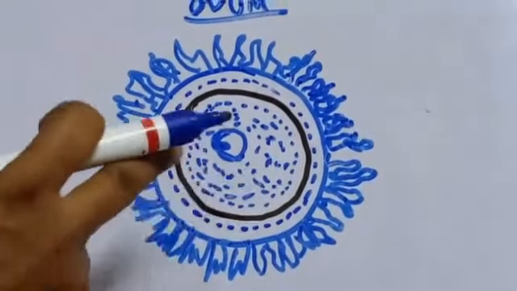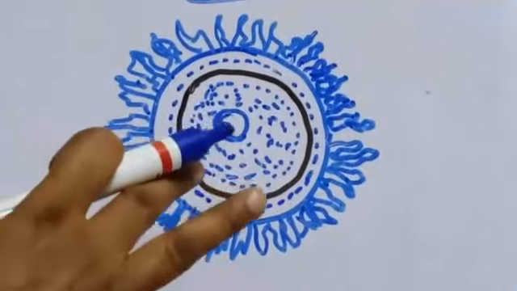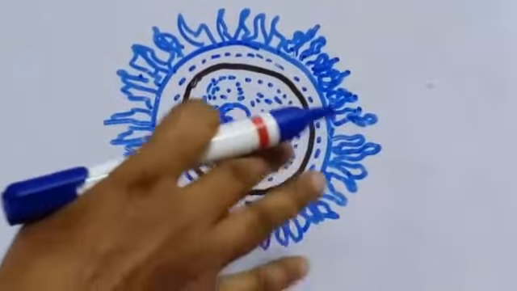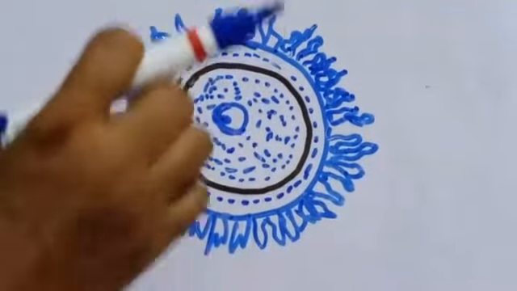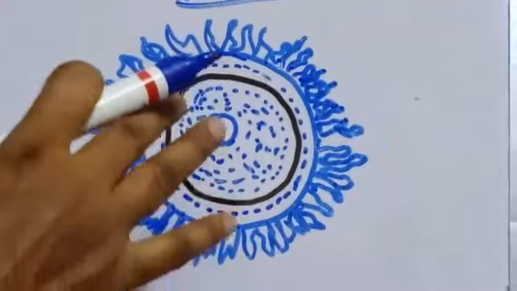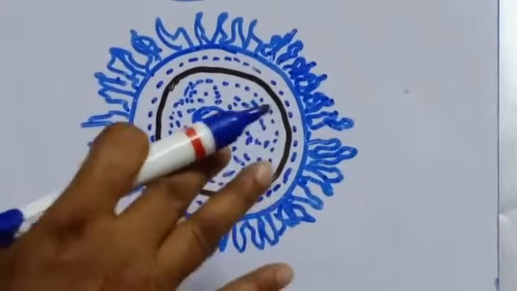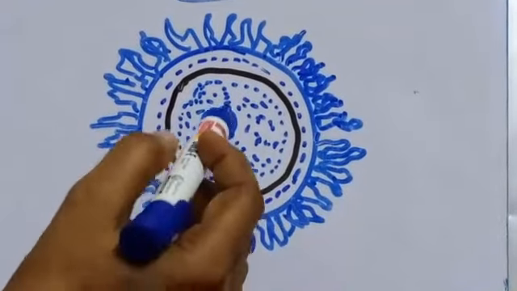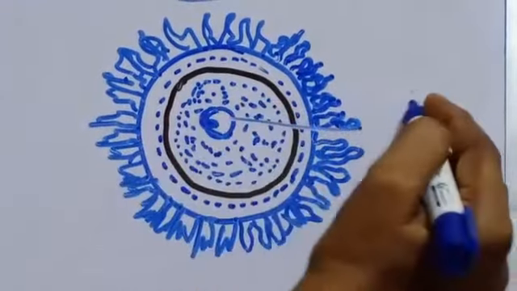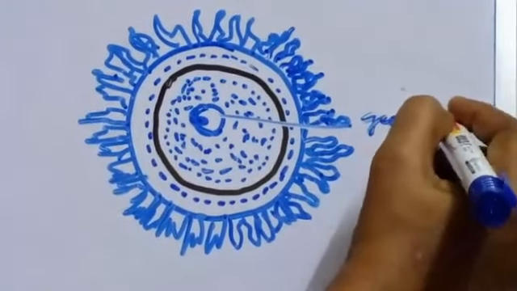Next we will see the structure of ovum. Human ovum is non-cleidoic. Non-cleidoic egg means it is not covered by a shell. Then it is alecithal, and it is microscopic in nature. The cytoplasm in ovum is called ooplasm, and it contains a large nucleus called germinal vesicle.